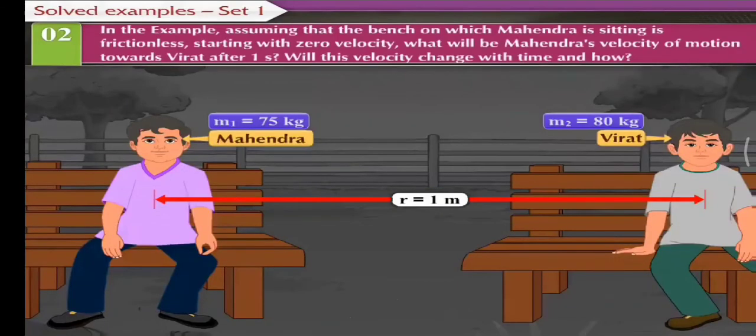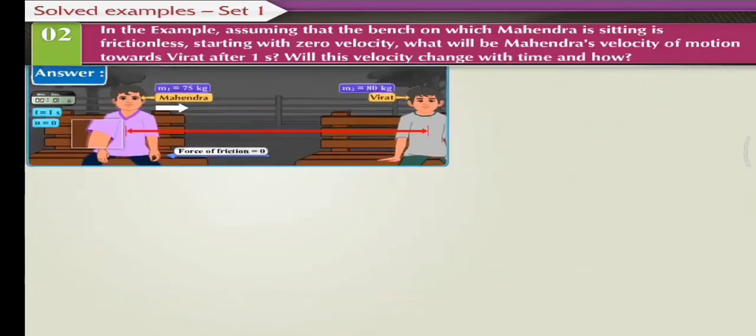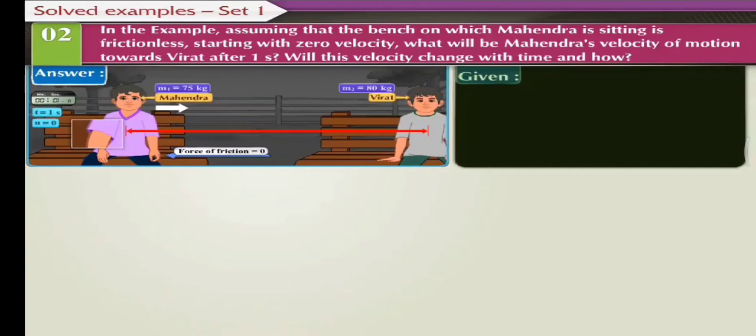Example 2. In the example, assuming that the bench on which Mahendra is sitting is frictionless, starting with zero velocity, what will be Mahendra's velocity of motion towards Virat after 1 second? Will this velocity change with time, and how? Here's the answer. Let us first note down the given information.